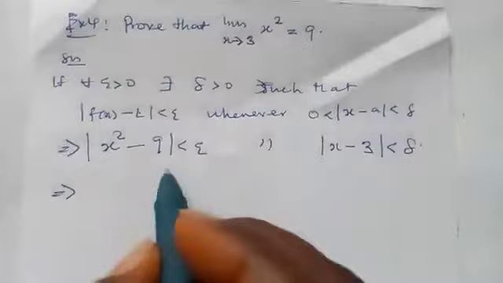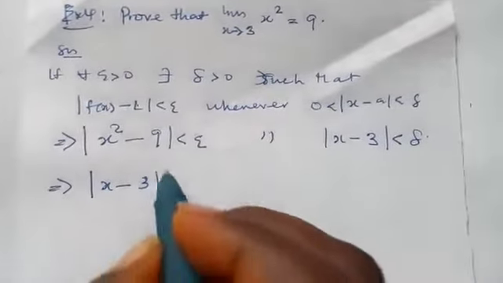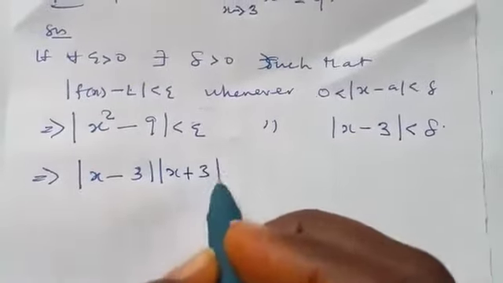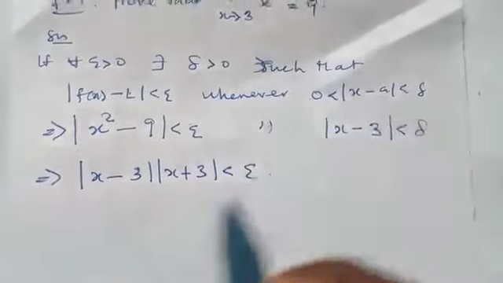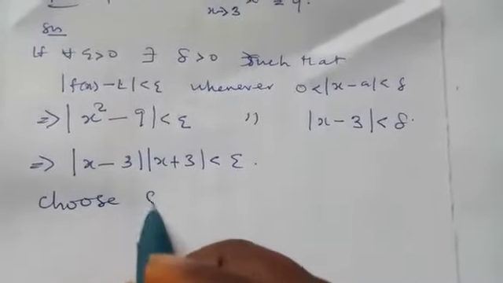Now, this is a difference of two squares. We can write it like this: s minus 3 and then s plus 3 is less than epsilon.